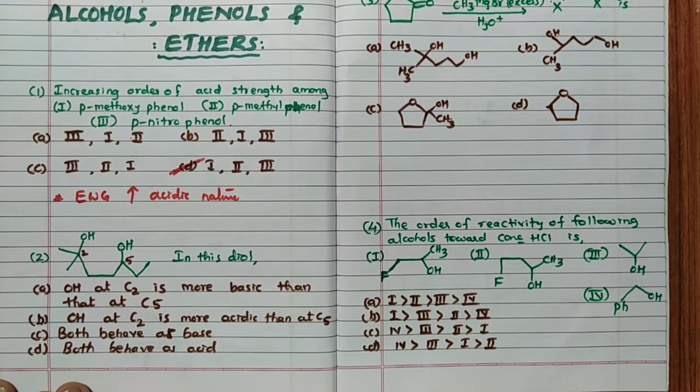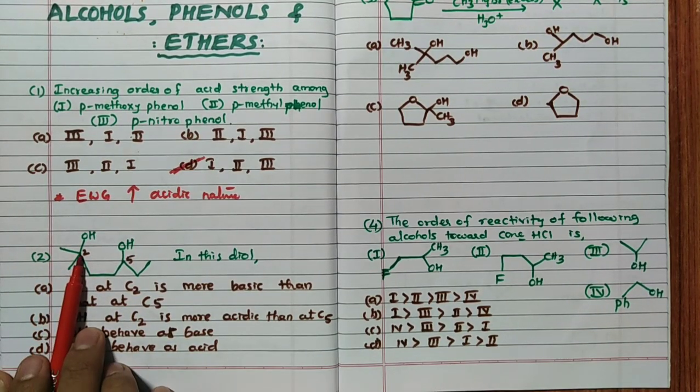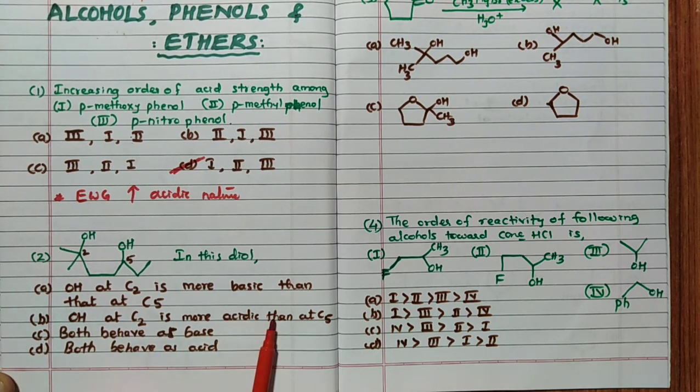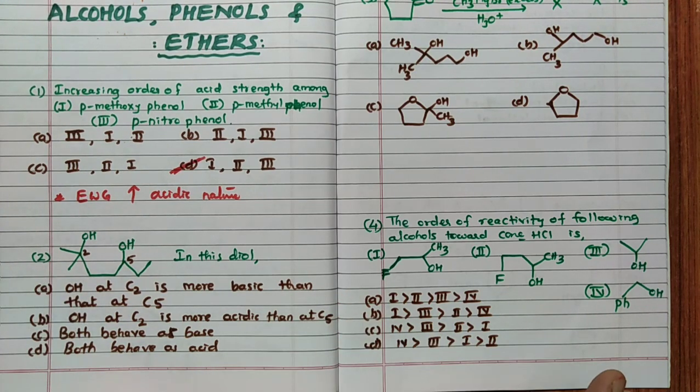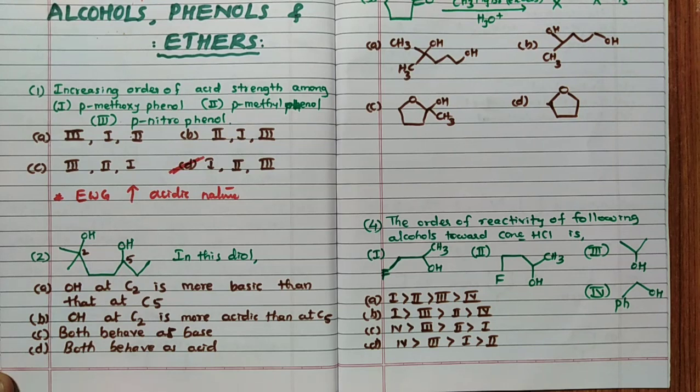Then second one, in this diol. If you see CH3 group is there. At the second position I have marked OH and at the fifth position OH. In this diol, OH at C2 is more basic than that of C5. OH at C2 is more acidic than that of C5. Both behave as a base, both behave as acid. Very important type of question, remember. And these are not previous year questions, I will tell you. I have taken this from a very important NEET book, remember, MTG publication, NEET book. I have considered some important questions. Yes. Second position, fifth position is there.